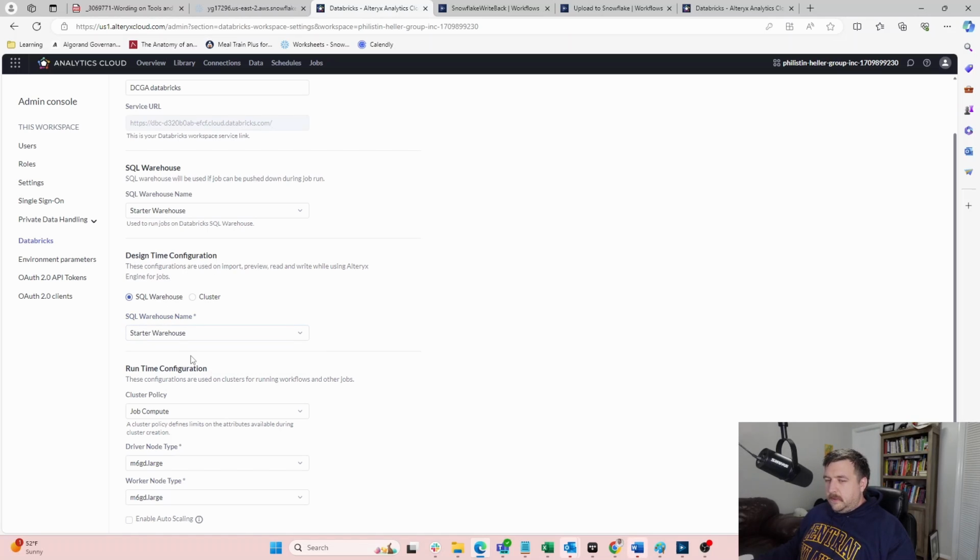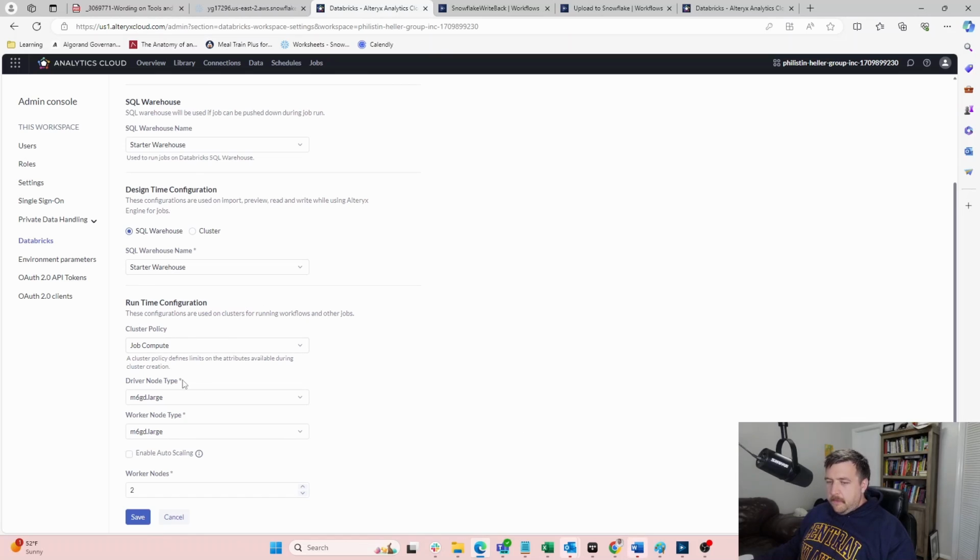You can also store it on a cluster. I'm not quite sure what the difference is here, but if you're trying to do SQL, if you're trying to build a warehouse, this is where you can do that. Again, we'll dive more into the Databricks side later. And then you have to select a node.